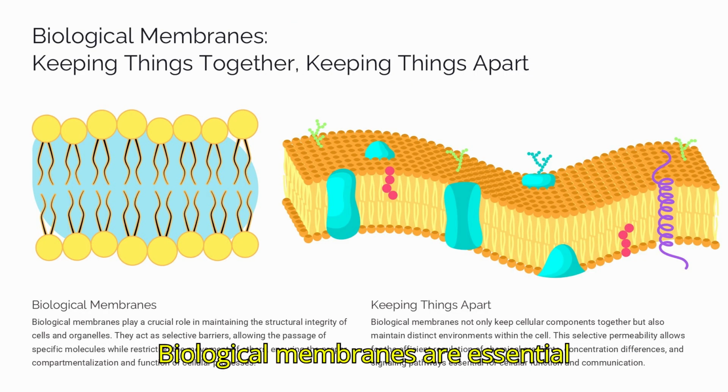Biological membranes are essential structures that maintain the integrity of cells and organelles. They act as selective barriers, allowing the passage of specific molecules while restricting the movement of others. This compartmentalization is crucial for the proper functioning of cellular processes. Membranes not only keep cellular components together, but also maintain distinct environments within the cell. This selective permeability allows for the efficient regulation of chemical gradients, concentration differences, and signaling pathways. These mechanisms are fundamental for cellular function and communication.